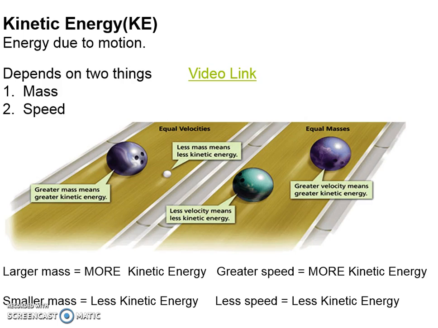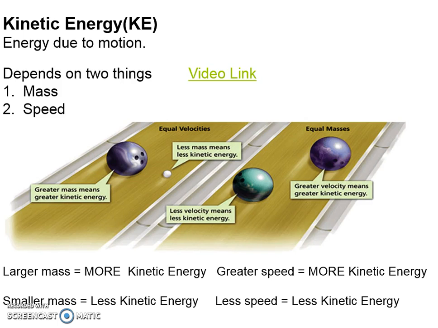I've given you an example down here. You can see a bowling alley. Let's take a look at the first picture. We're saying they're equal velocity, so they have equal speed. However, the bowling ball has a greater mass versus the golf ball. So that means the bowling ball is going to have more kinetic energy. Larger mass, more kinetic energy. Smaller mass, like the golf ball, less kinetic energy. When those two go down at equal speeds to hit the pins, the bowling ball is going to scatter them. The golf ball, though, probably isn't even going to make the pin wobble at all, because it has hardly any kinetic energy.